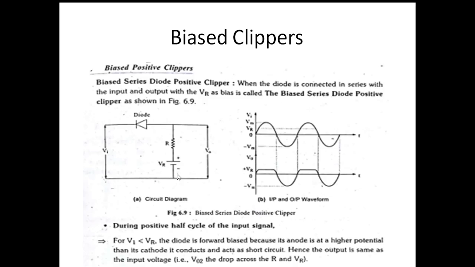So we have discussed the unbiased clippers, all the circuits with circuit diagrams, working principles and input output waveforms. For positive and negative clippers, we have discussed all the unbiased series and shunt diode clippers. We also discussed the first biased circuit, the biased positive clipper, with circuit diagram, VR as the bias voltage, input output waveforms and working principle.